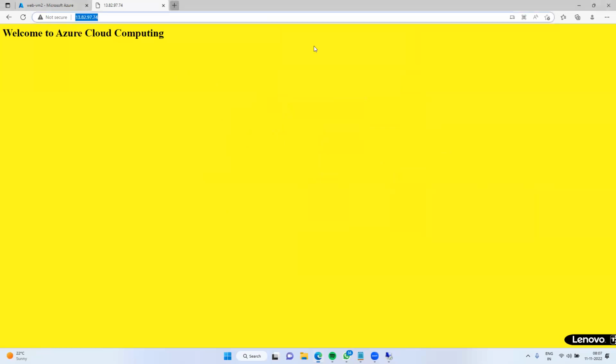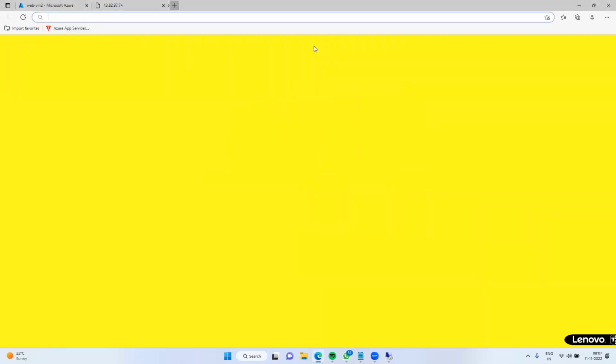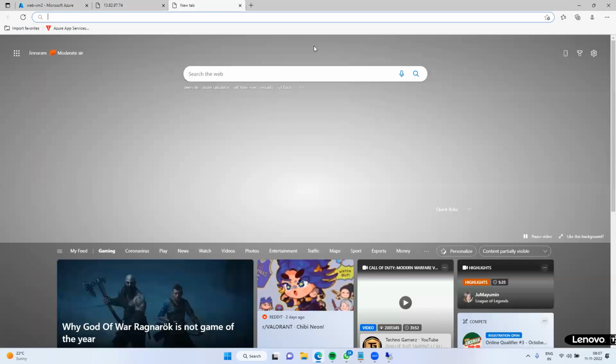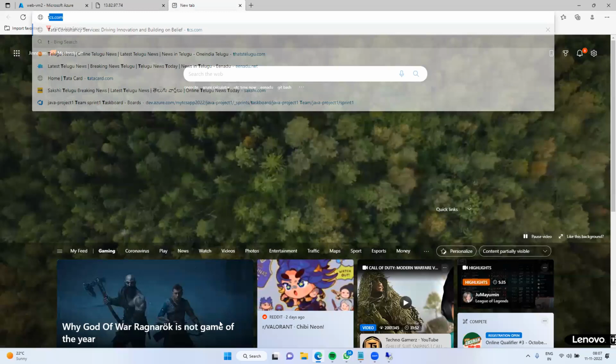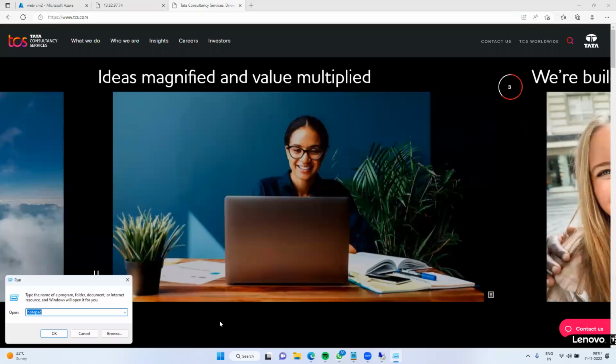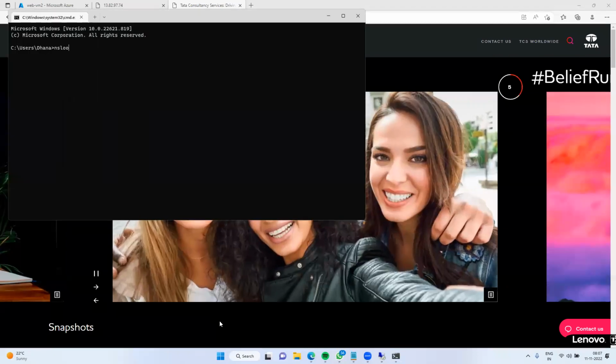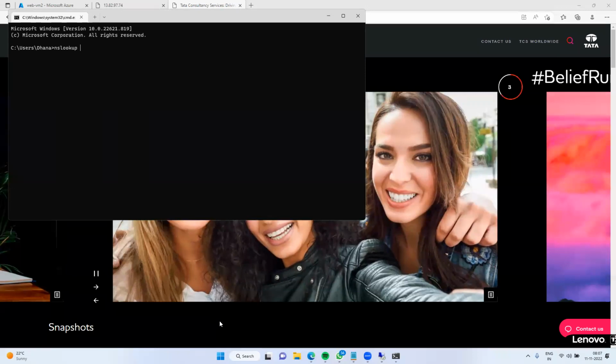Same way, if I go to tcs.com, this is a public site. What is the IP of TCS? How can you check? Right click, go to command prompt. I am typing nslookup tcs.com. Hit enter. See, what is the tcs.com IP?